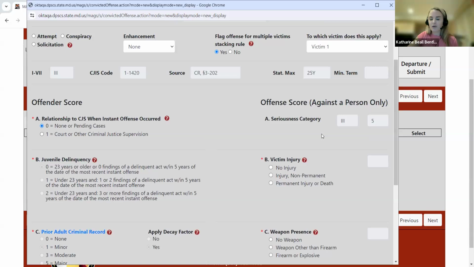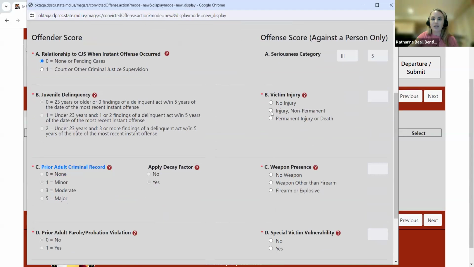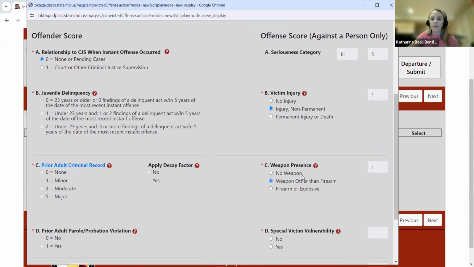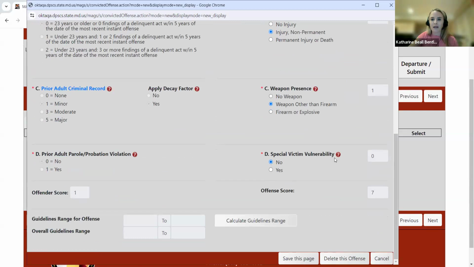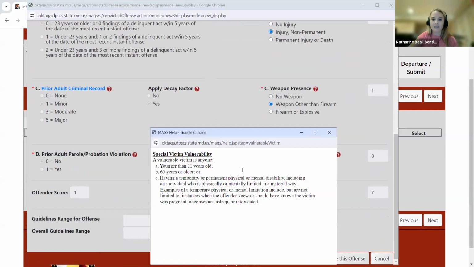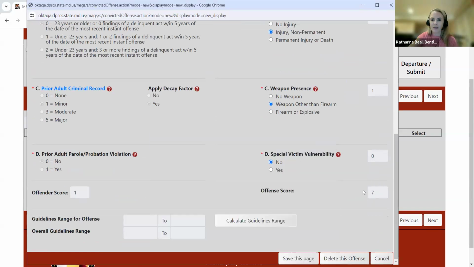Then jumping over to the offense score. Now, I'm sure we all know that the offense score needs to be completed for person offenses only. So those are offenses that typically involve victims, as well as weapon-related offenses. As you can see, MAGS will automatically calculate Part A, the seriousness category for you. And then you would just jump down and make selections for victim injury, weapon presence, and special victim vulnerability. Again, you can utilize these icons to give you further clarification. Similar to the offender score, once I make those selections, that total offense score is calculated here.